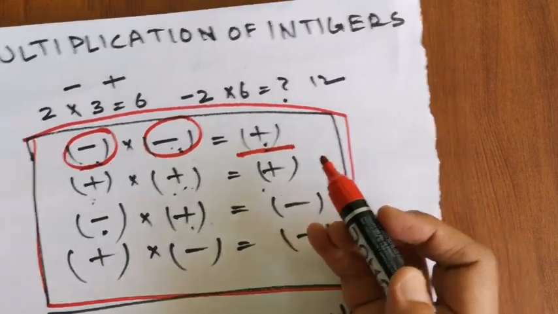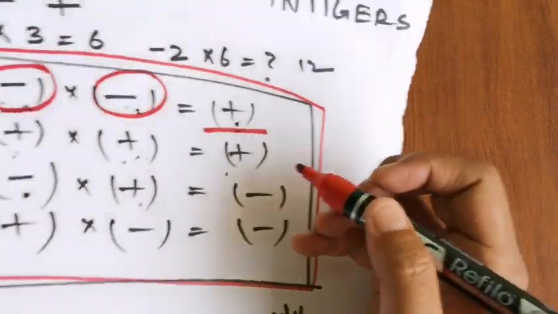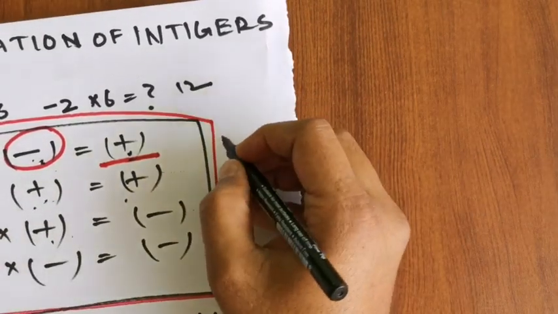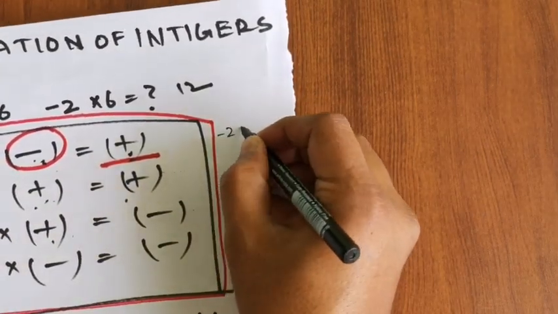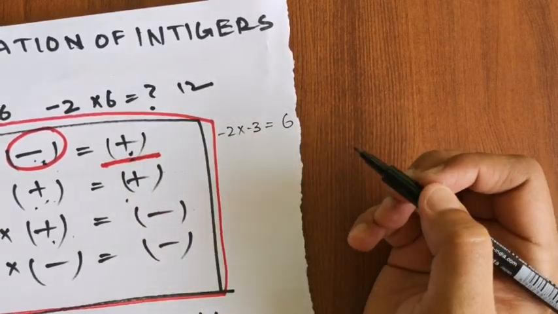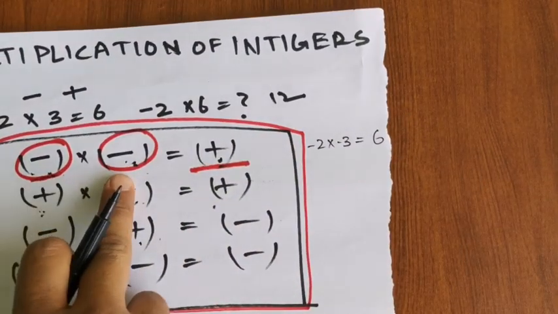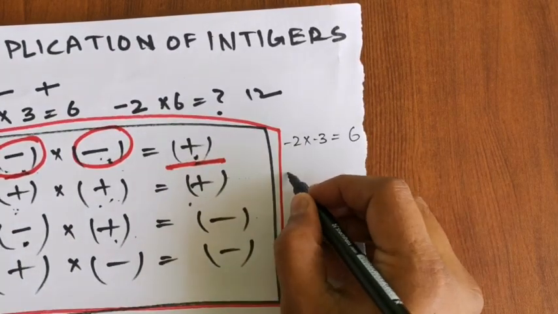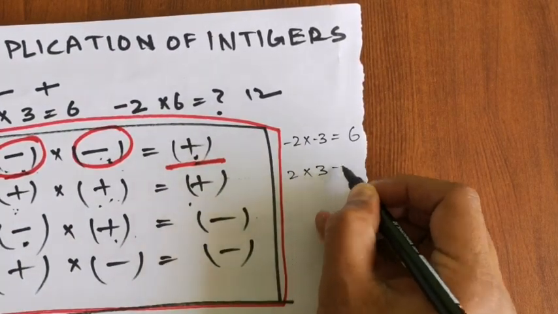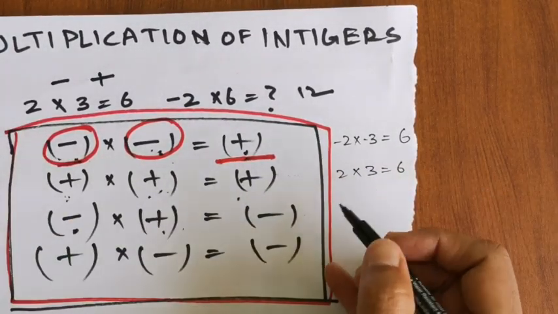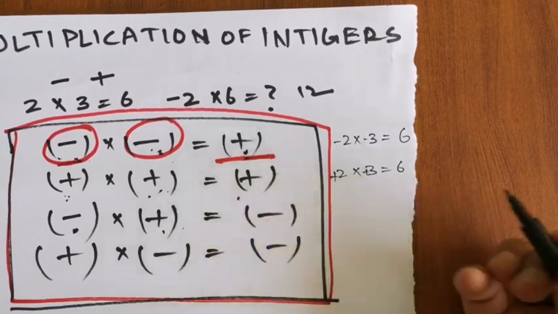I'm giving you examples also by the side, like -2 into -3, it will be 6. Okay, because negative into negative is positive. Then 2 into 3 equals 6. We all know the positive sign is hidden. We don't have to give a positive sign. Even if we give, there is no problem.